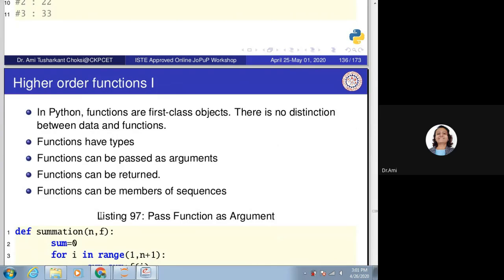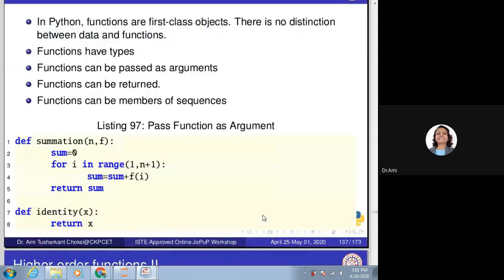There is no distinction between data and functions. Functions have types. Functions can be passed as arguments. Functions can be returned. Functions can be members of sequences. Something different, so let's see the example and get the idea. Pass the function as argument, because this is mostly used.